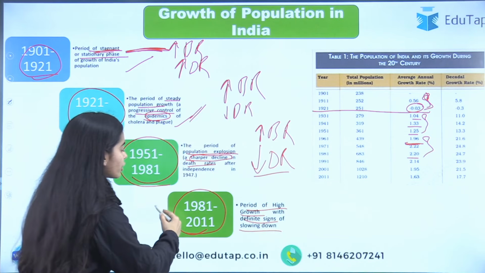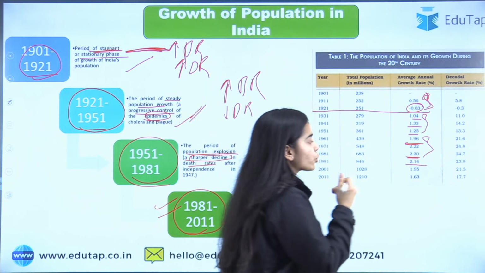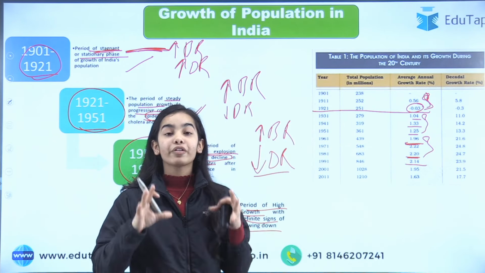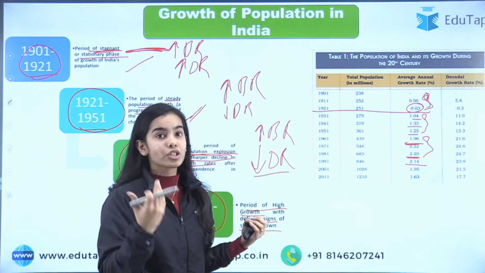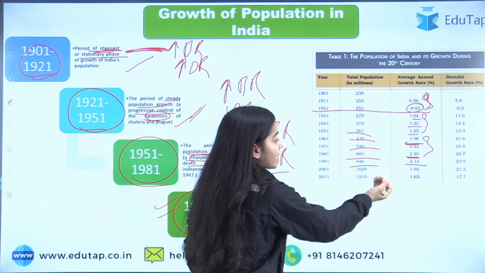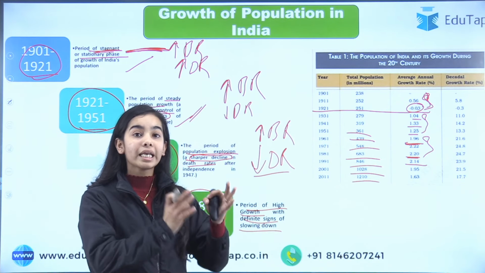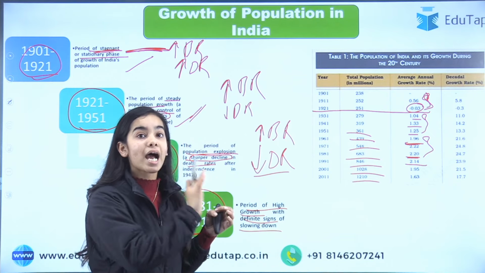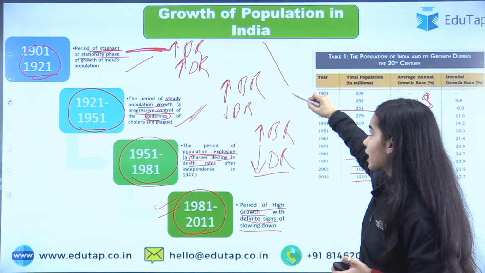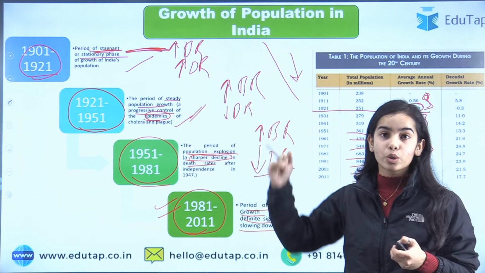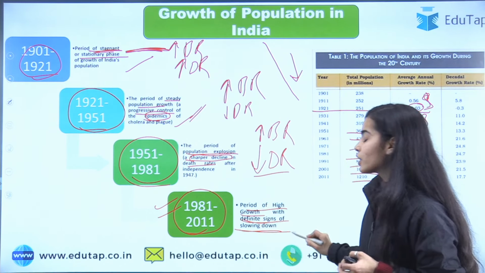But in the current period, we saw that there were definite signs of slowing down. From 2.20 we came to 2.14, 1.95. So there are definite signs that we are slowing down in the population. Yes, in absolute numbers we are growing too much: 300, 400, 500, 600, 800, 1000, 1200. But in growth terms we can say we have started slowing down. What happened in the world? The world also showed that the world population growth rate is slowing down. Similarly, India is also showing definite signs of slowing down.